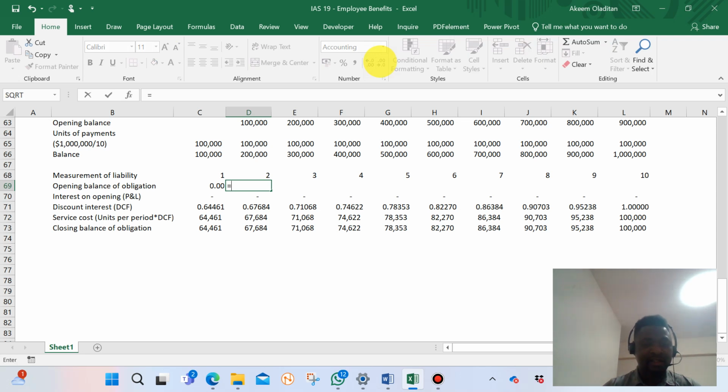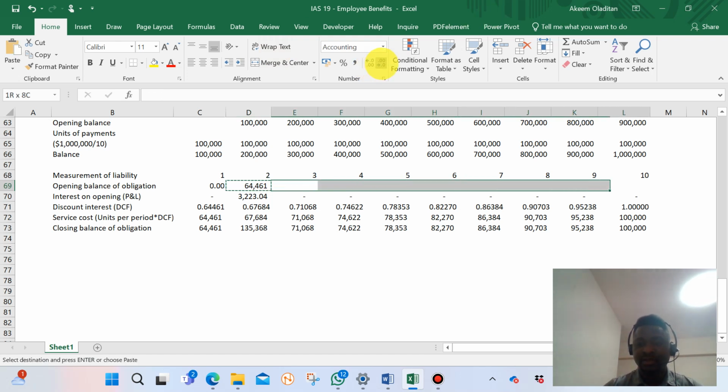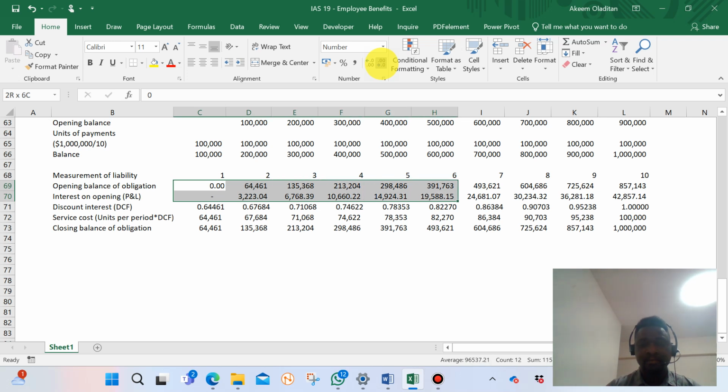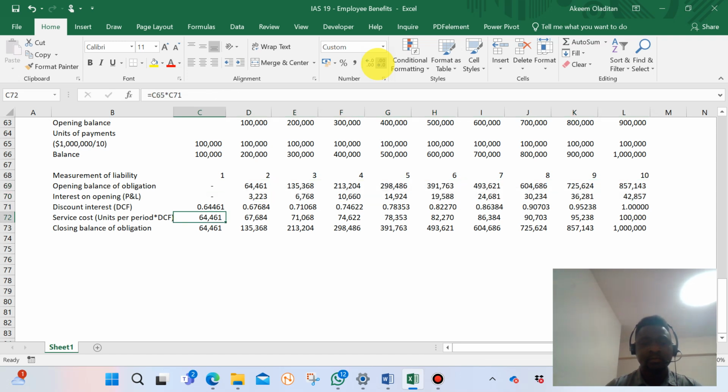You know that this is opening, so the closing for one period will be the opening for another period. So I'll copy down. You see that the whole amount will be 1 million. So we arrive at that $1 million as the closing.